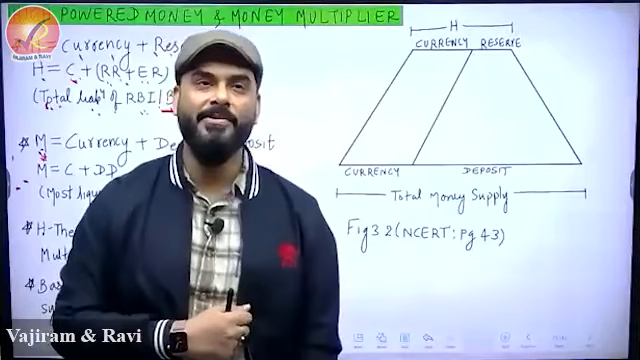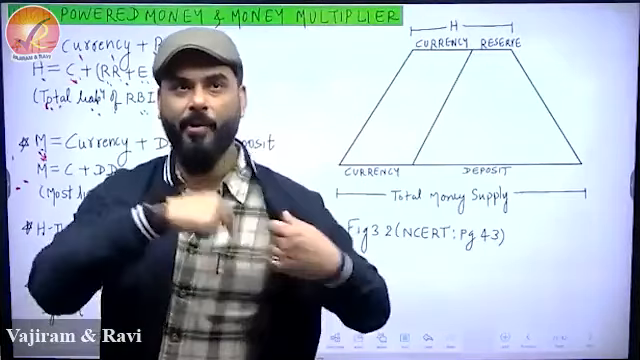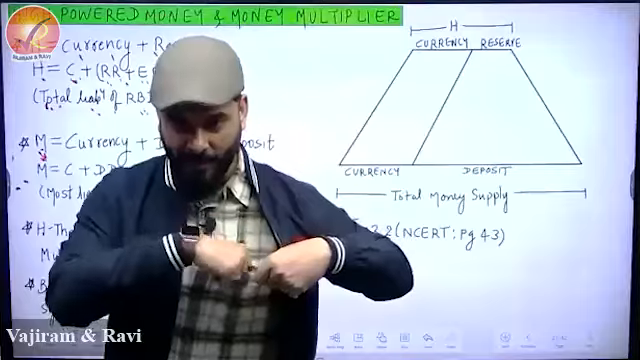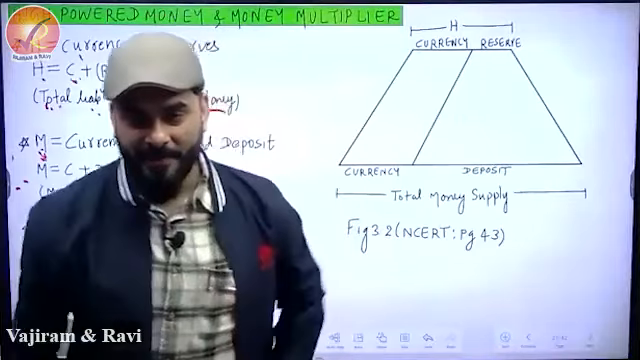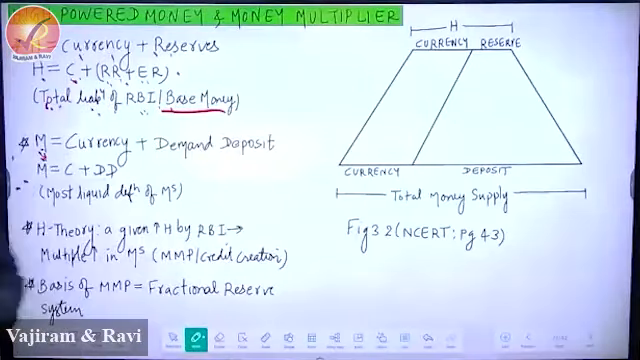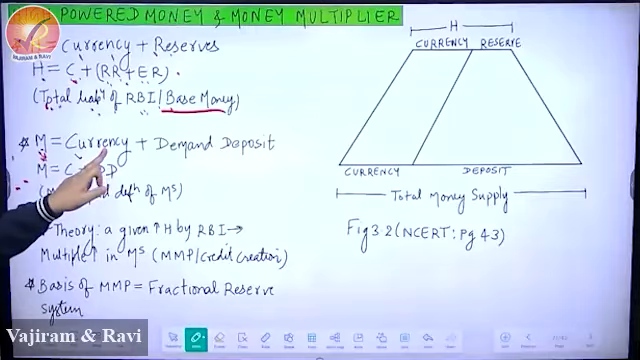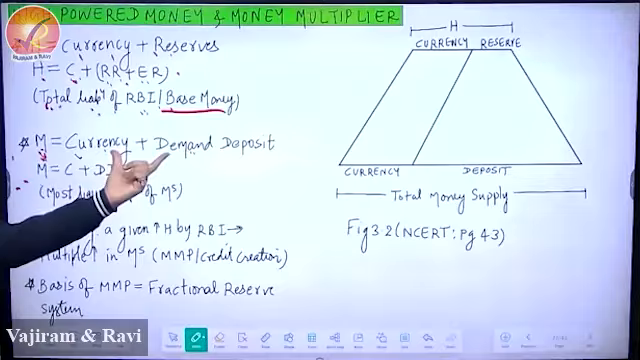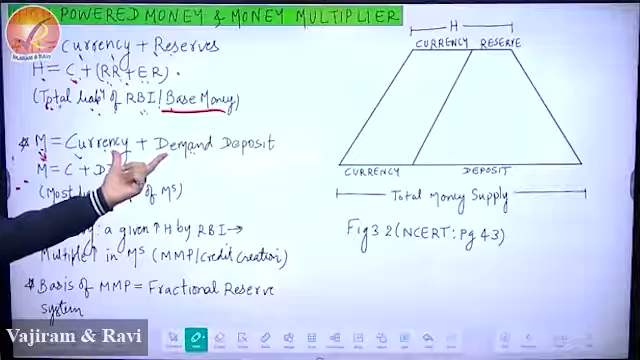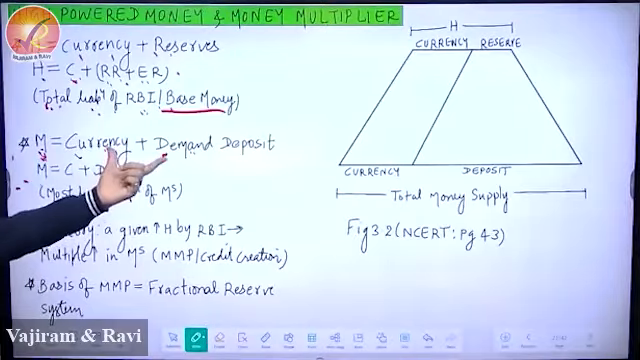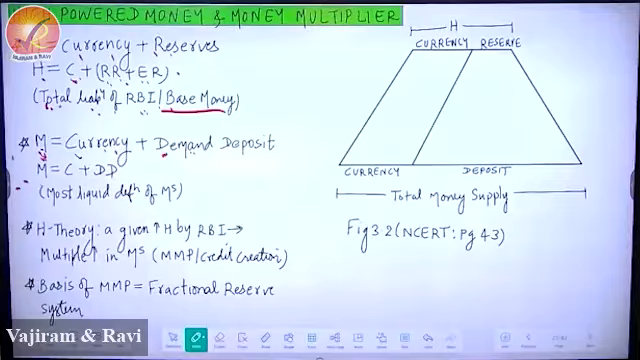So there are only two types of such money. Either money in the pocket of the society, the people, or demand deposit. So currency means currency in hand or circulation, whatever you want to call it. And number two, demand deposit. These are the two things which are considered to be highly liquid. So highly liquid that either it is already moving or it can move anytime.